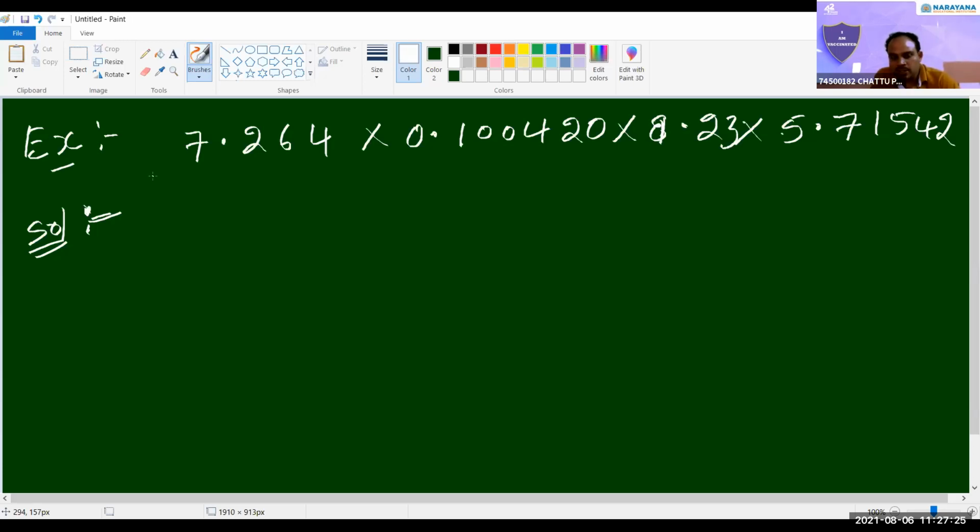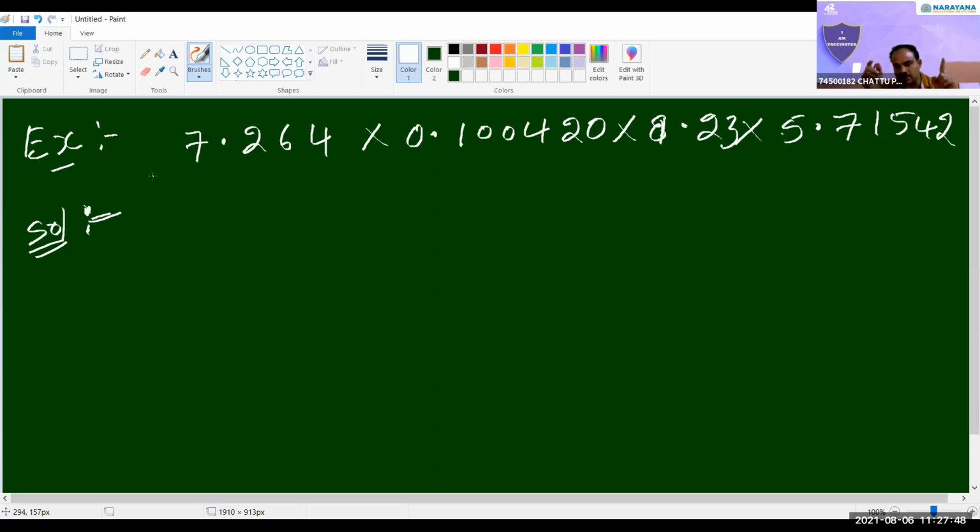Decimal place number and significant digit number are totally different. There I discussed only based on decimal numbers, I did not discuss significant digits.